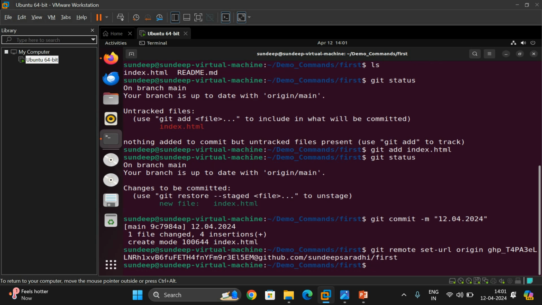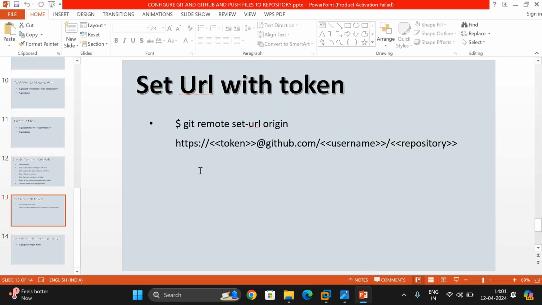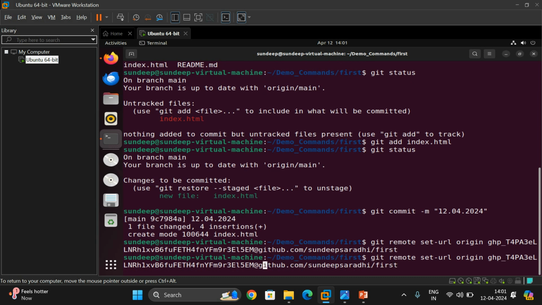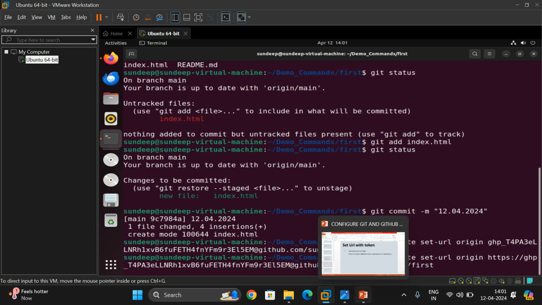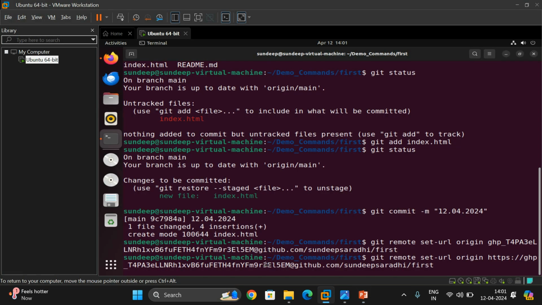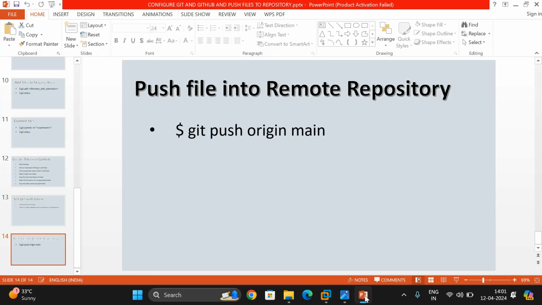Click enter, and I'll show you the command here. This is it: git remote set-url origin, and here we need to give https double slash, and after that the token @github.com, and here you need to give the username and the repository. Now we have executed it, and we are successfully authenticated. Now we need to push the complete details to the main branch.